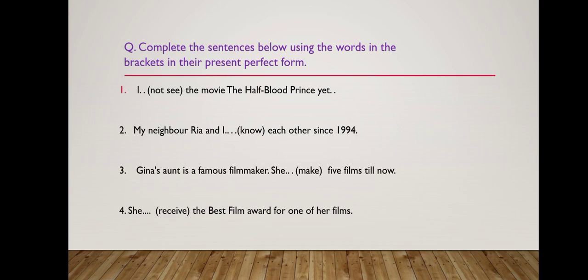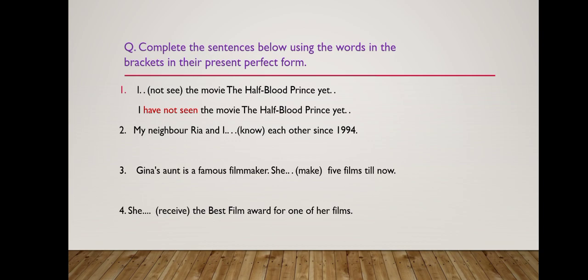Now, here is a question for you all from your book. The question is, complete the sentences below using the word in the bracket in their present perfect form. So, what is present perfect form? Has or have according to the subject, and then the third form of the main verb. Here the first sentence is, I, not see the movie The Half-Blood Prince yet. So, with I, has or have we will be using, you all know it. I have not seen the movie The Half-Blood Prince yet.